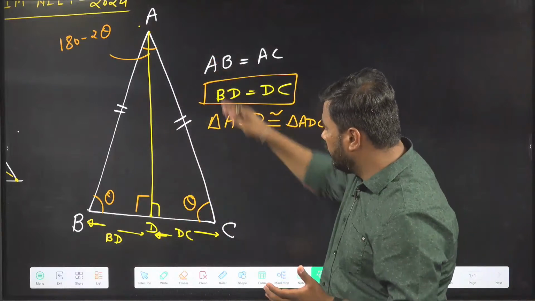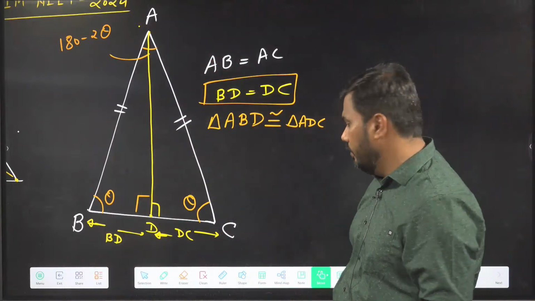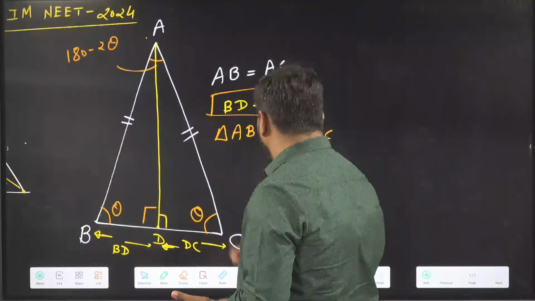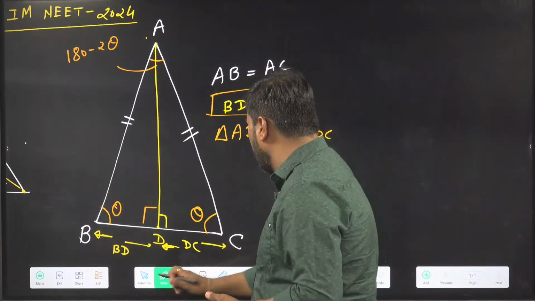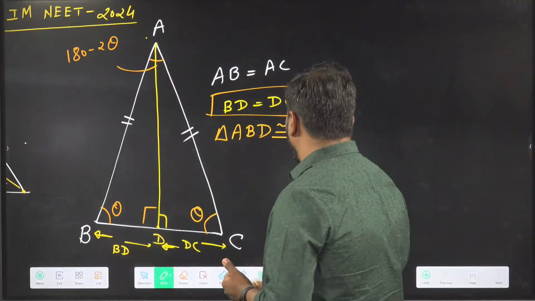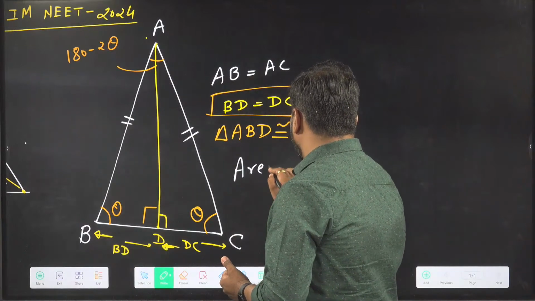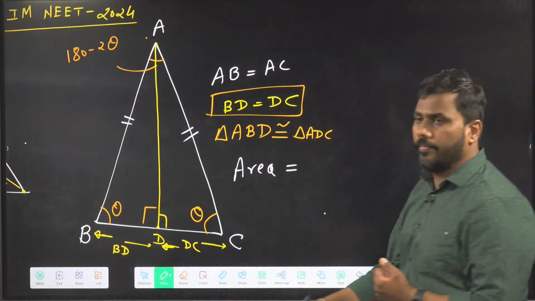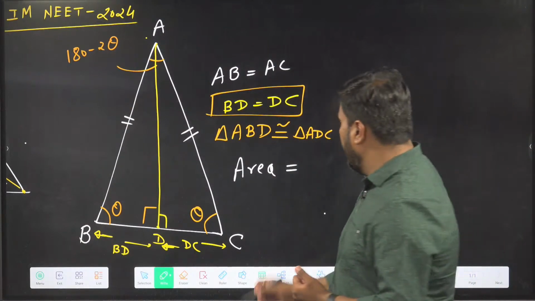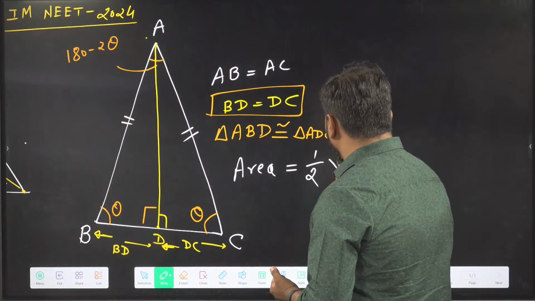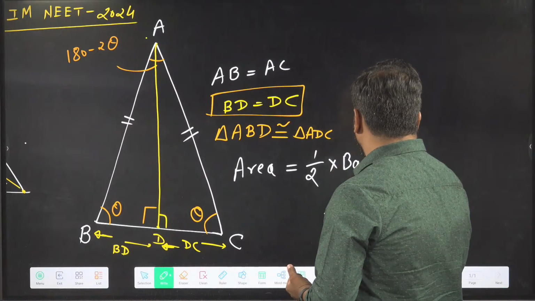Sometimes the area of an isosceles triangle is also required. There are very few questions in which this area is needed, but let us cover the area of an isosceles triangle also. The area of any triangle can be determined using the formula half into base into height.